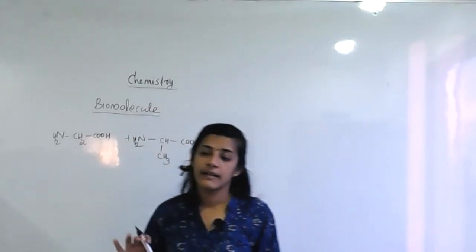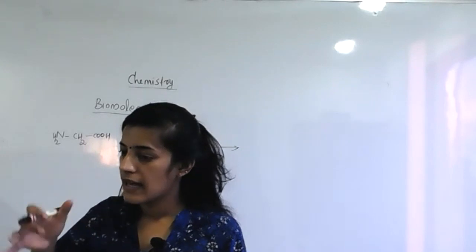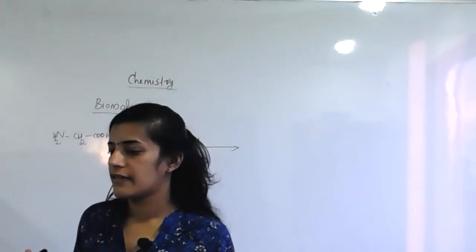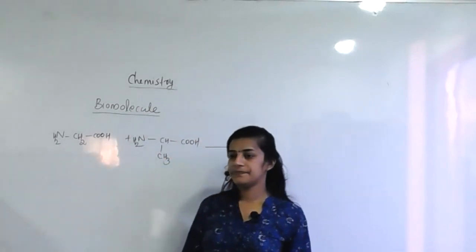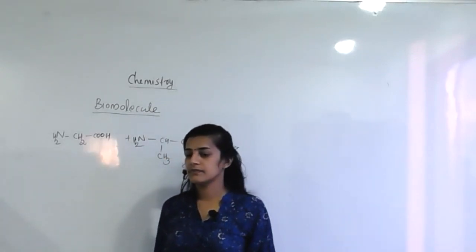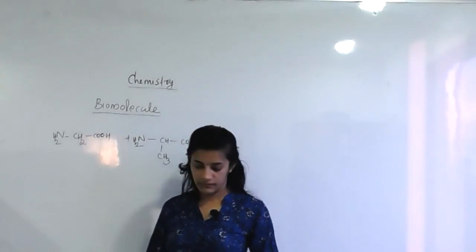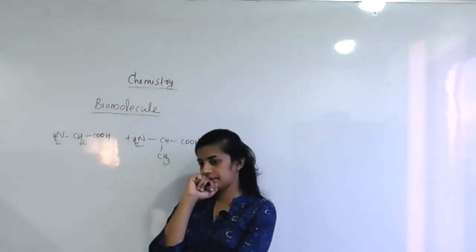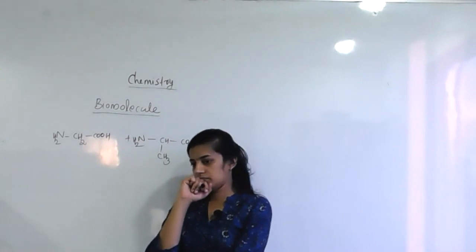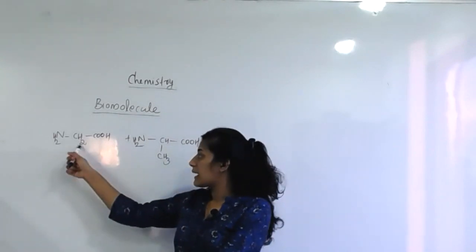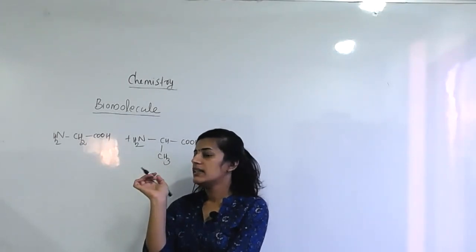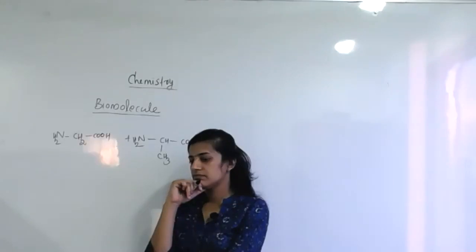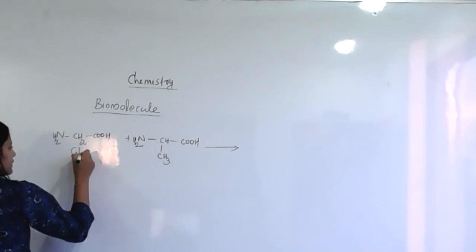That's why that day I repeated: you want to study the name on the same day itself, right? Then can you tell the name of this one? Simple amino acid, not a complicated one. Glycine, correct. Short form GLY.